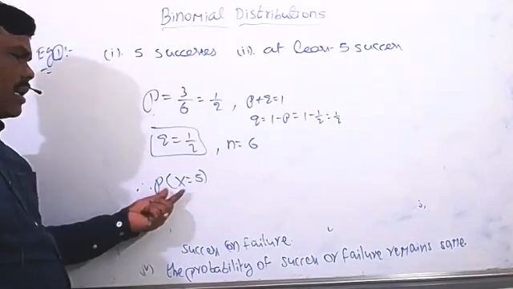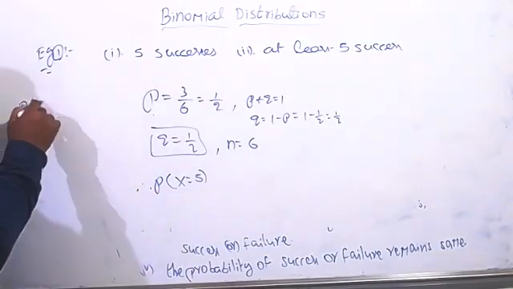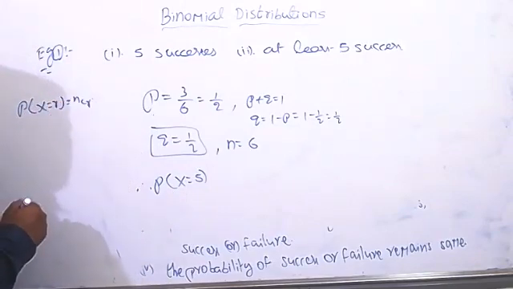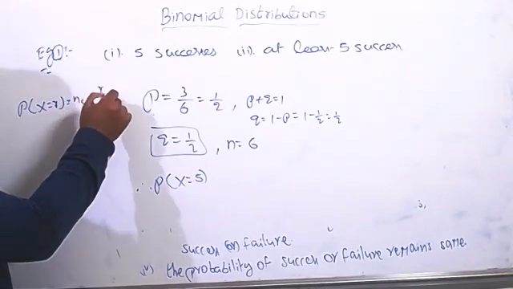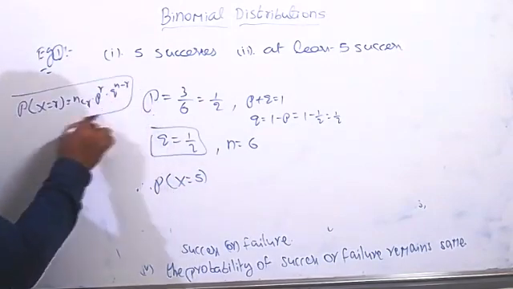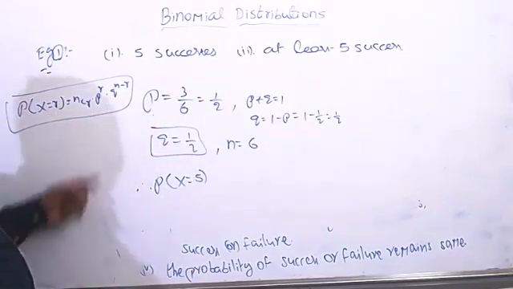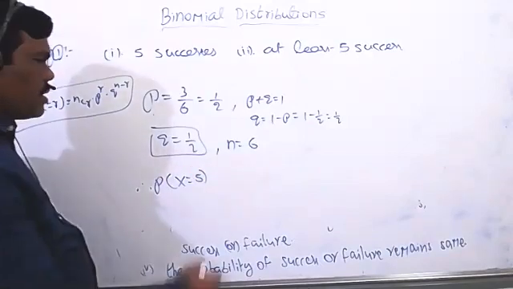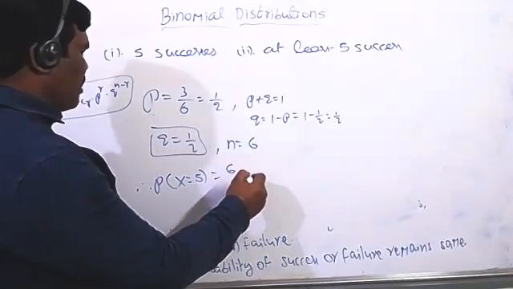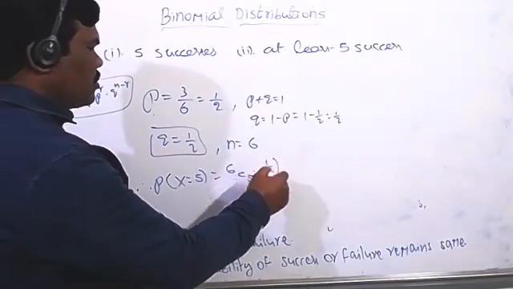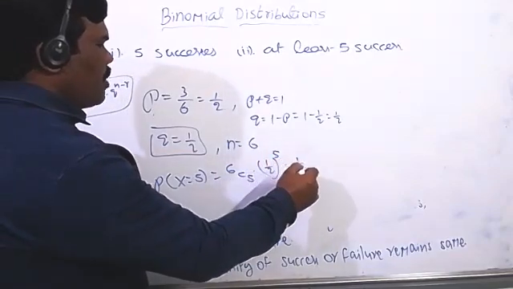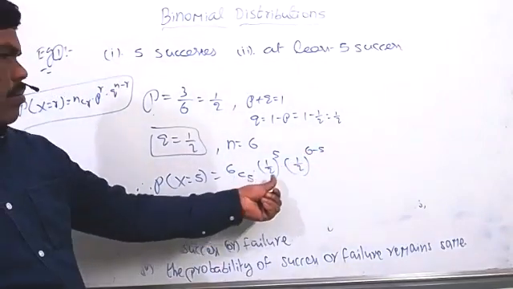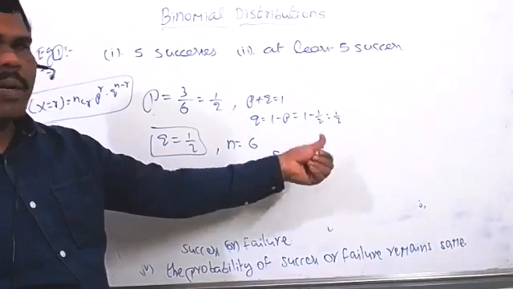If we take the probability of x equal to r, what is the formula we have? Probability of x equal to r is equal to ncr into p power r into q power n minus r. This is the formula we know. The same formula you can utilize for that. What is the value of r here? r is 5, n equal to 6. Substitute now: 6c5 into 1 by 2 whole power 5 into 1 by 2 whole power 6 minus 5.